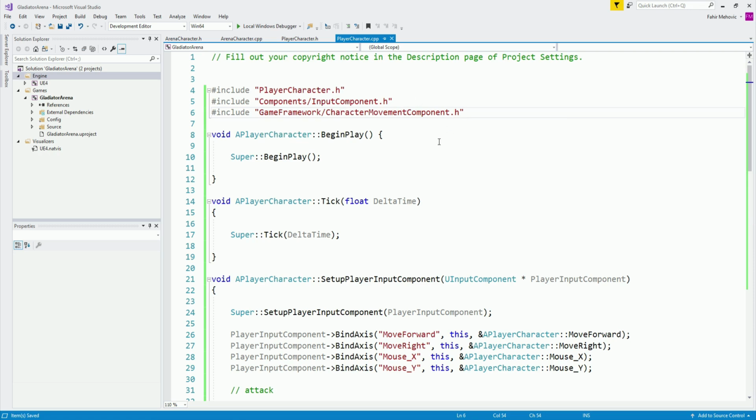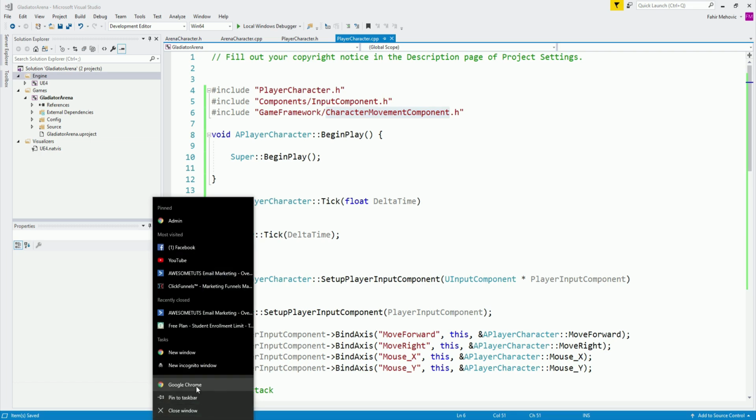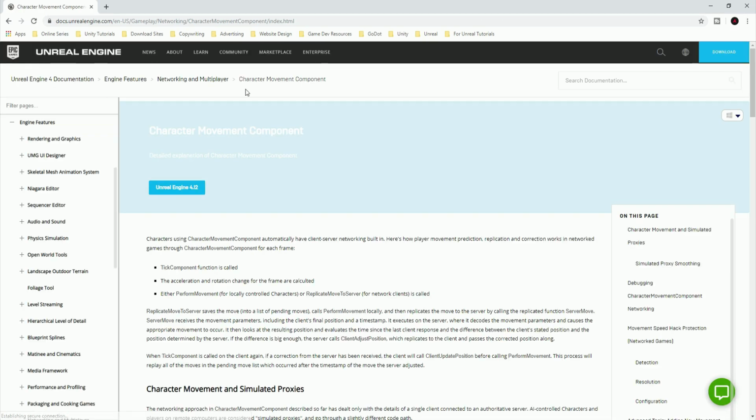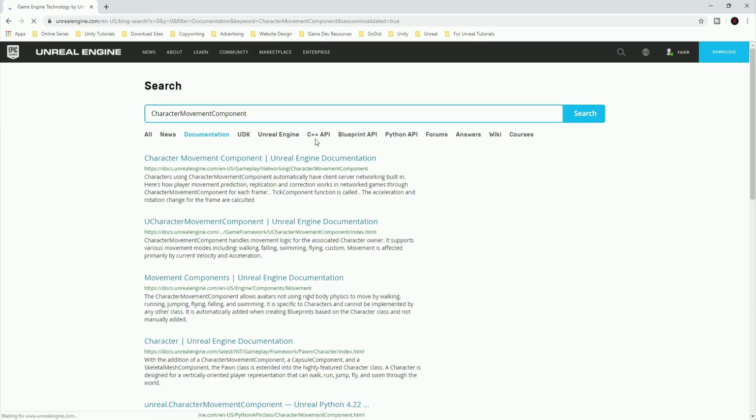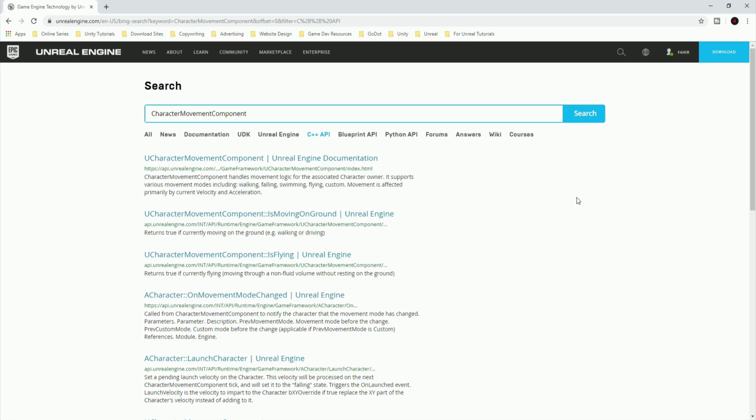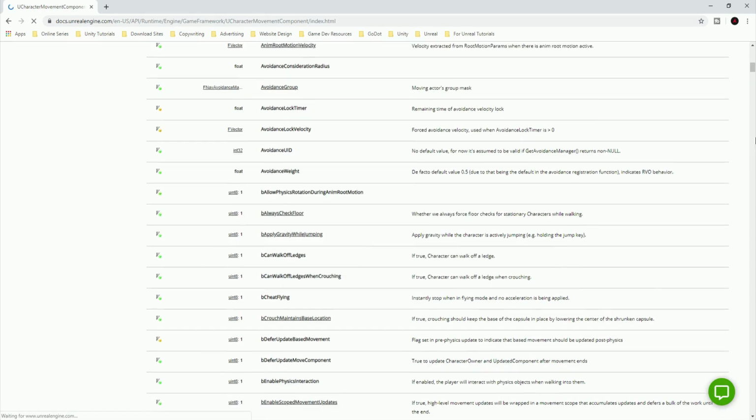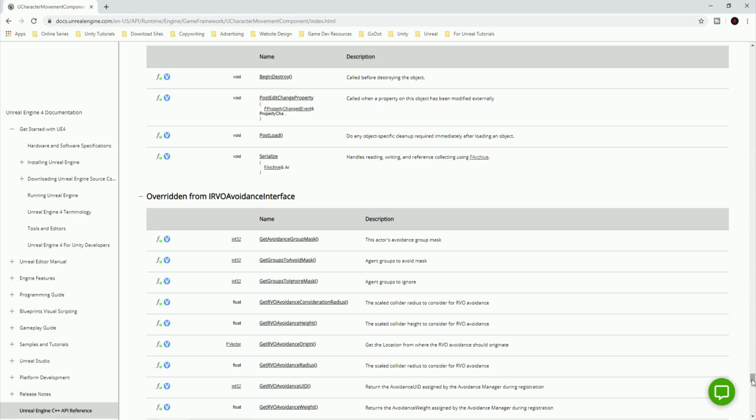Now, by the way, if you are wondering how I know where these includes are, you simply need to copy the name, for example, the character movement component, and open a new window. You need to go into the docs for Unreal Engine, under the C++ API. You can simply Google this. It's not complicated. You go to UCharacterMovementComponent and scroll way down at the bottom, and this is where you can see this.